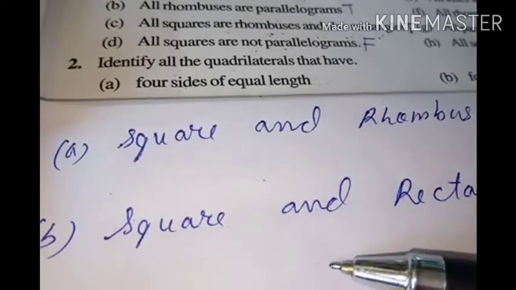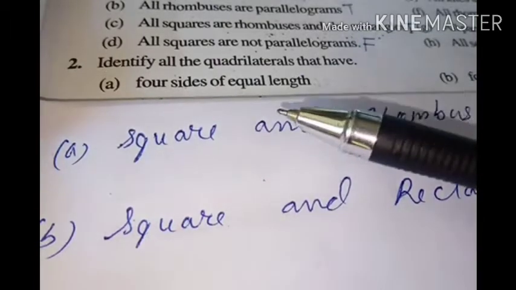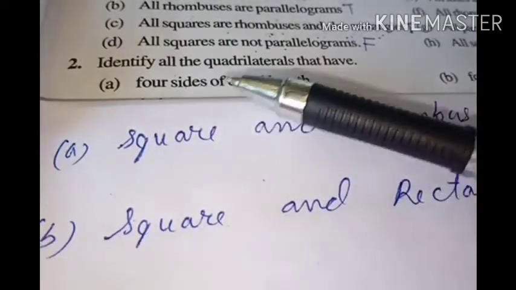So what will be the answer? Square and rhombus. Okay, square and rhombus, all four sides are equal length.